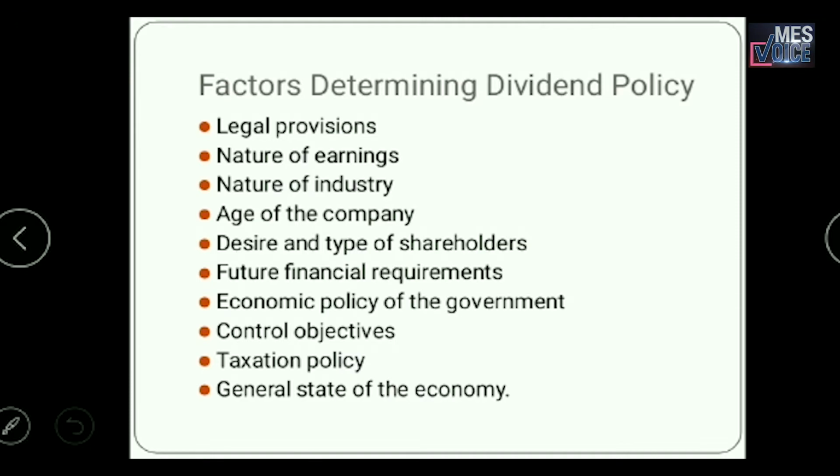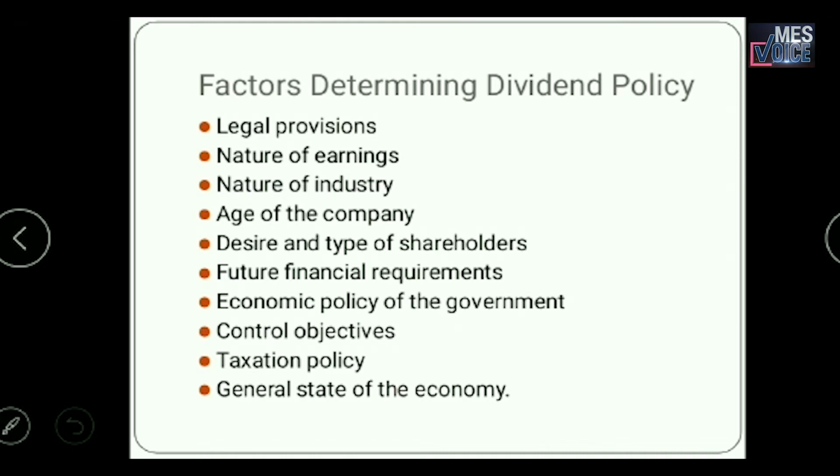The nature of industry, what type of industry that particular company is in, is also to be decided while providing dividend. Then the age of the company: usually new companies will not be in a position to pay dividends at a high rate, so it is better for a new company to adopt a moderate dividend payout ratio. Then the desire and type of shareholders. Some shareholders prefer a regular dividend, and some prefer capital appreciation. So we have to consider that also.